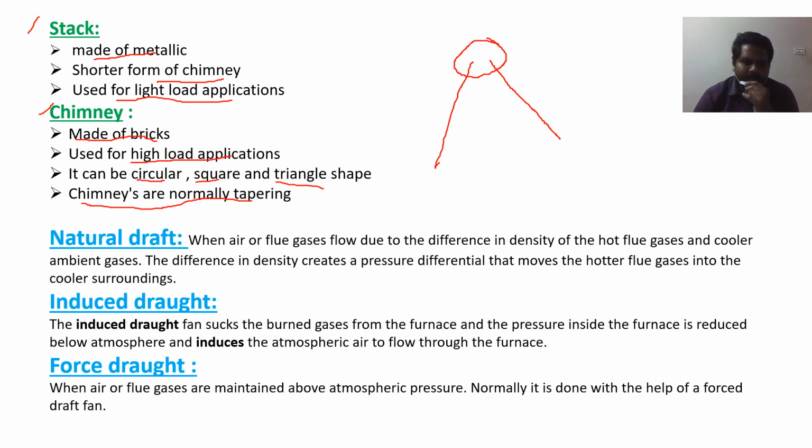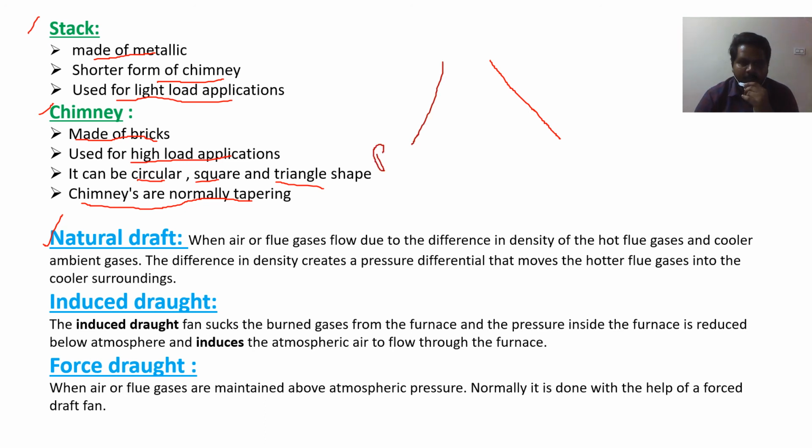Now let us see different types of draughts. Natural draught. As we know that in natural draught, the flue gases go out through the chimney due to the pressure difference.